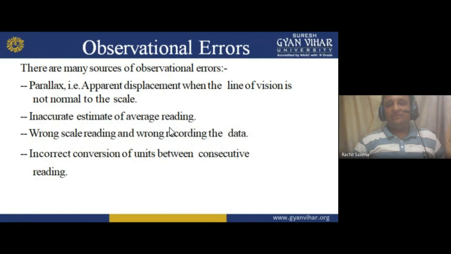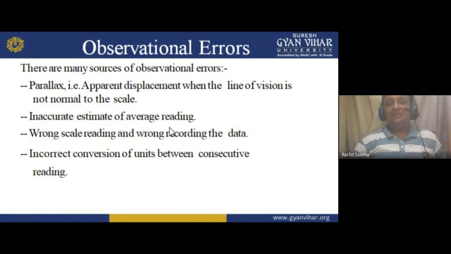Parallax error is an error of vision, the apparent displacement when the line of vision is not normal to the scale. Now, if I want to measure the reading with the help of a pointer, but I am viewing from the wrong angle, not normal to that pointer, what will happen? Tell me.